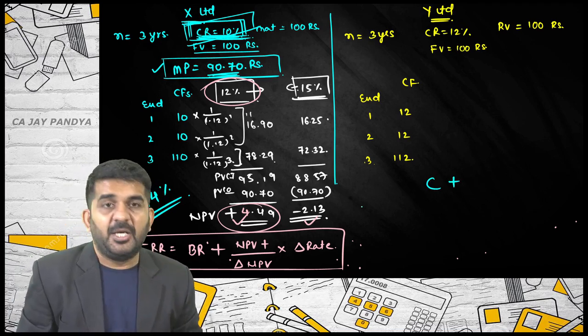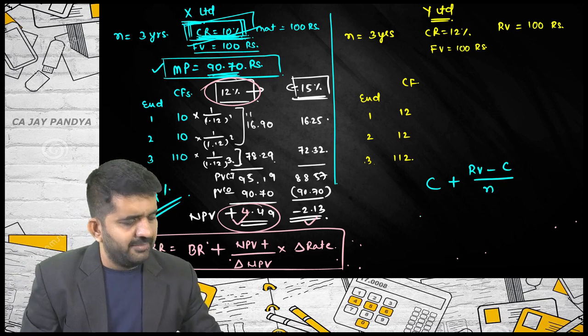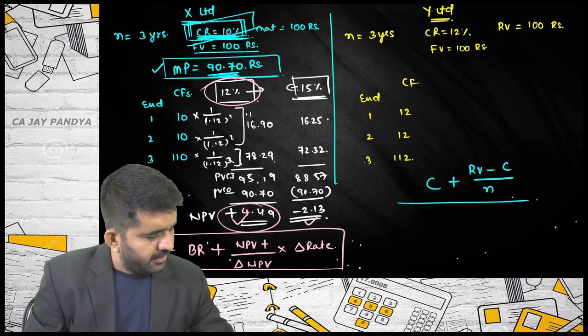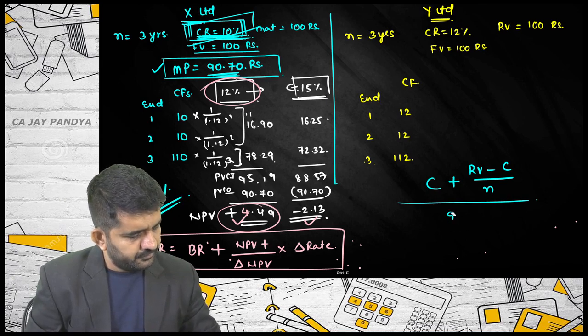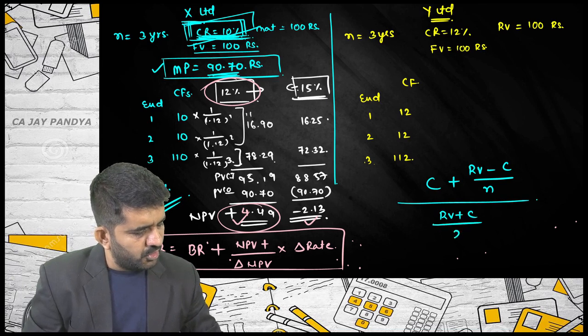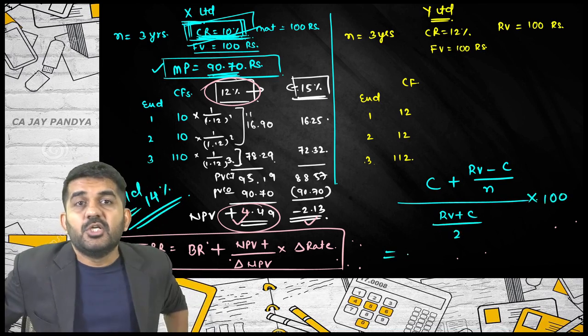Plus, what is your redemption value minus your cost, divided by number of years, divided by your cost. It is actually redemption value plus cost divided by 2, multiplied by 100. Sir, what is this?